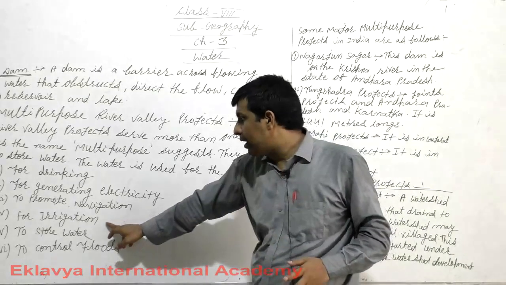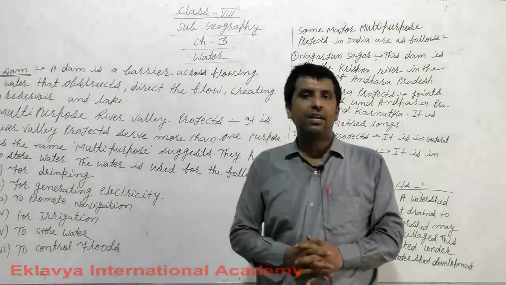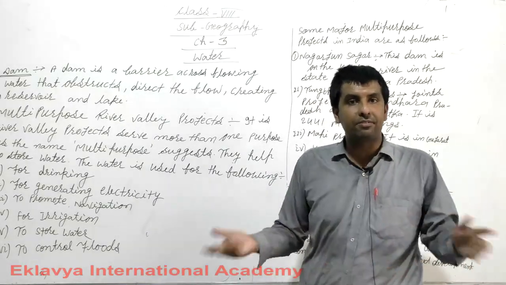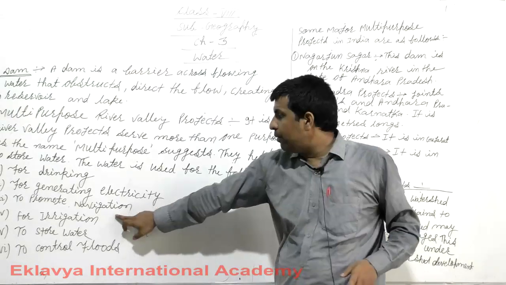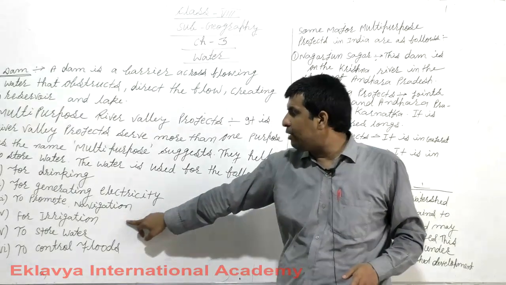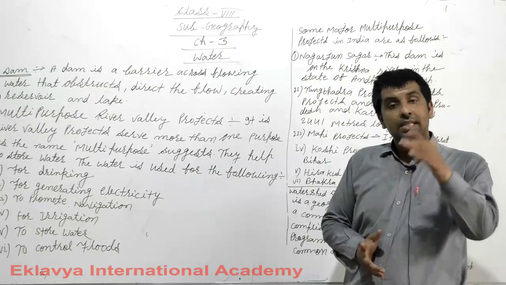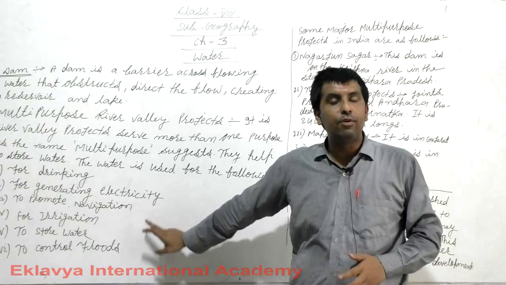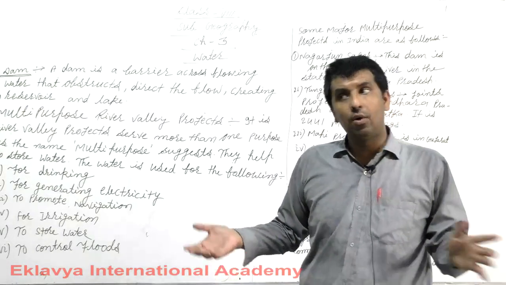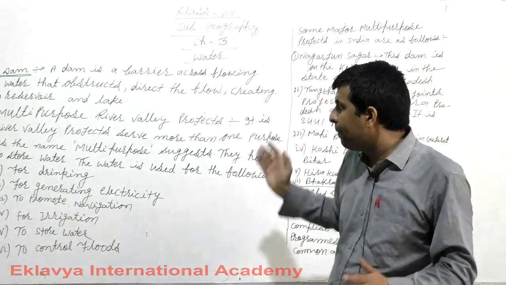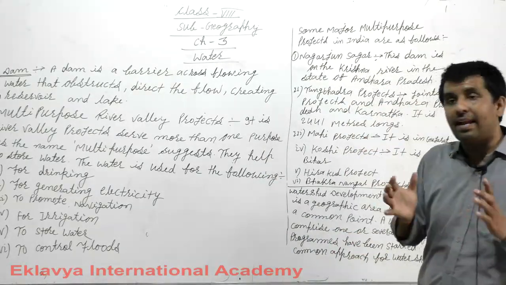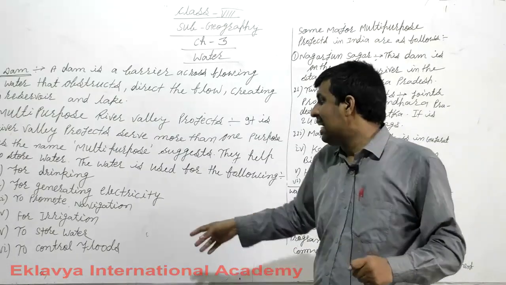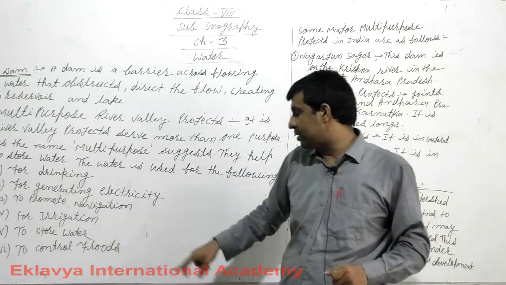Now, for irrigation, whenever you want to water the plants, the grounds, the trees, a multi-purpose project is very useful for irrigation. Second option is to store water. If you want to store the water, many multi-purpose river valley projects are going to start, so that it stores the water.